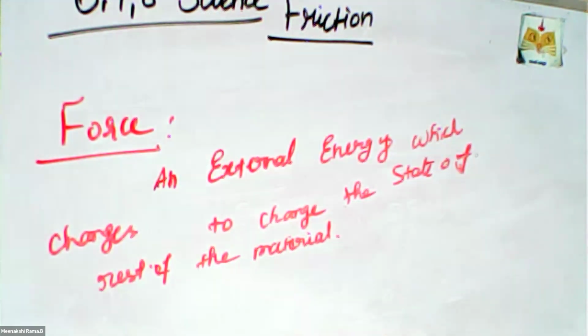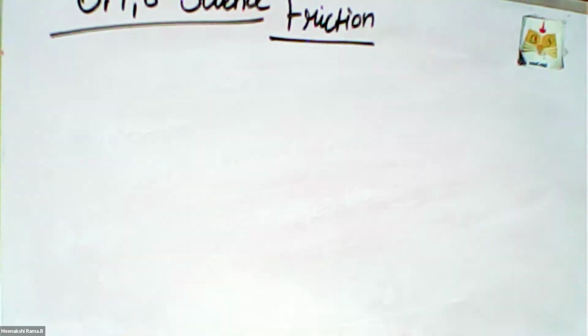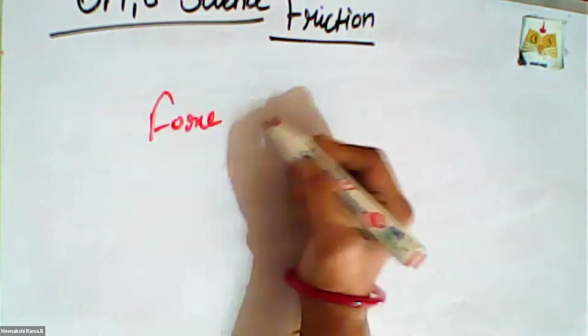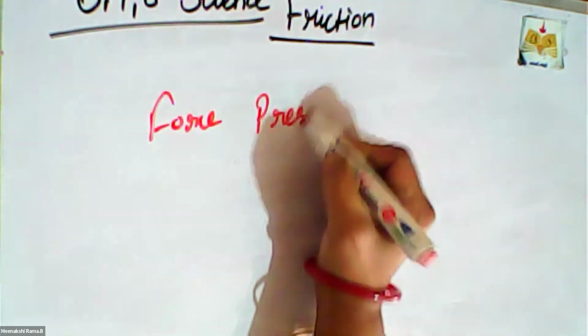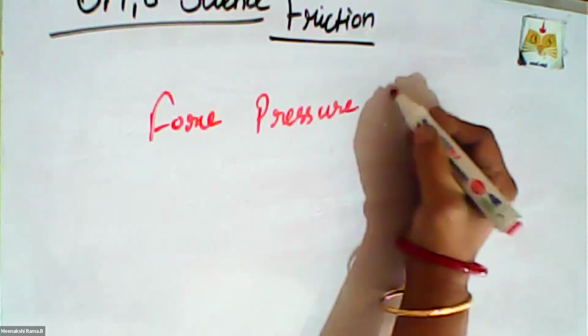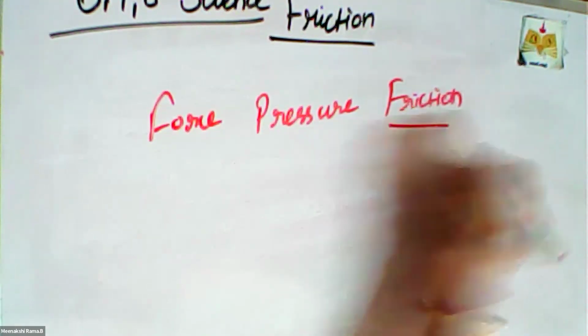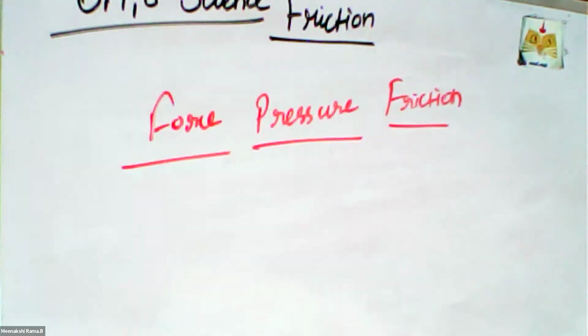Next one is pressure. Force, pressure, friction: these three concepts are related. Force, pressure, and friction, these three are the related topics. What is meant by pressure?